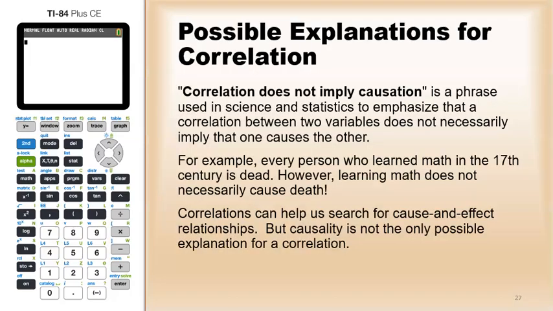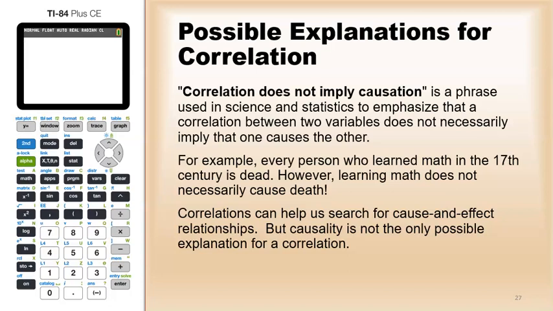All right, so there's a saying in statistics and science that correlation does not imply causation. That's a phrase used in science and statistics to emphasize that a correlation between two variables does not necessarily imply that one causes the other. So, for example, every person who learned math in the 17th century is dead. However, despite what some of you may think, learning math does not necessarily cause death.